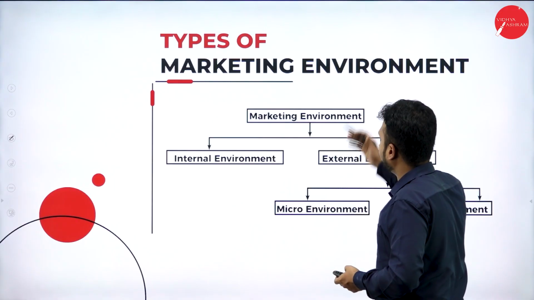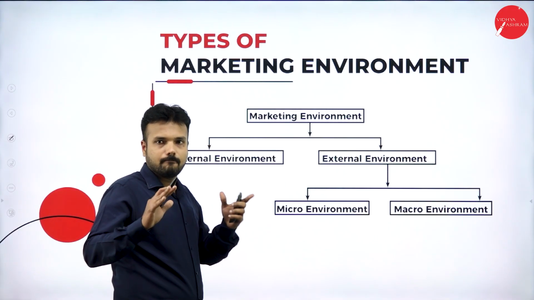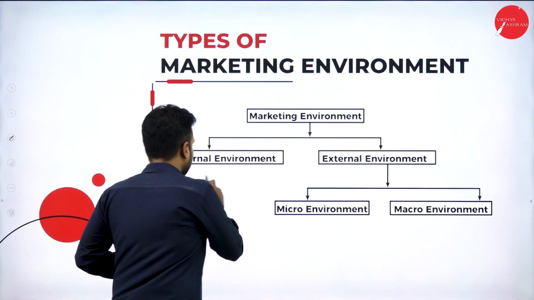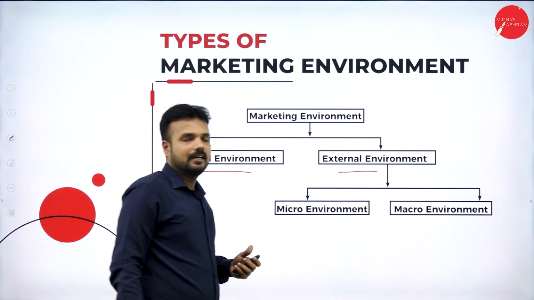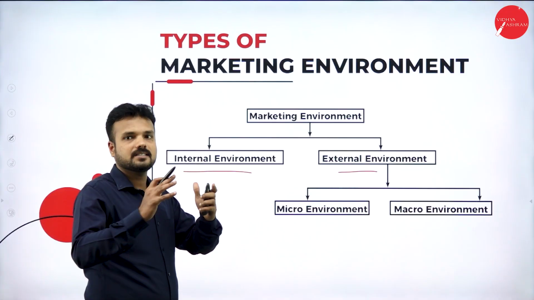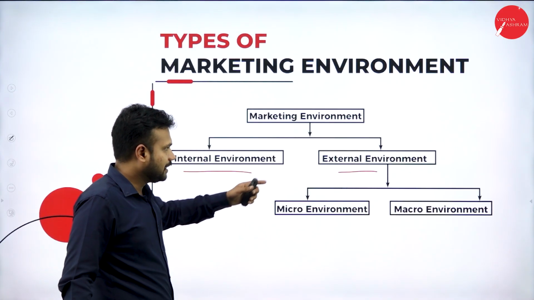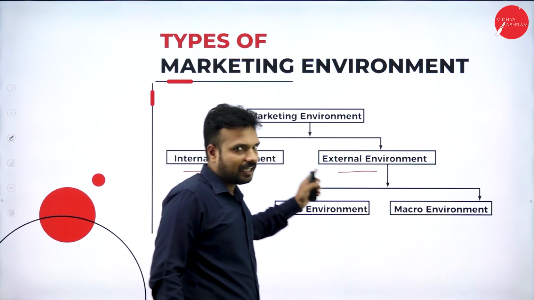So, types of marketing environment. Okay, this marketing environment is broadly classified into two categories. Number one is internal environment, number two is external environment. When it comes to internal environment, the environment which is inside the organization, we call it the internal environment. The environment which is outside the organization, we call it the external environment.